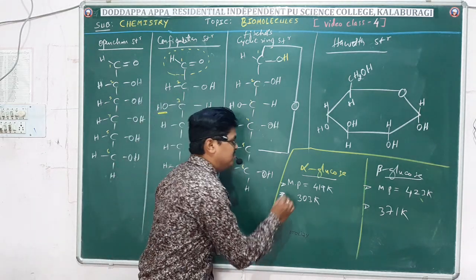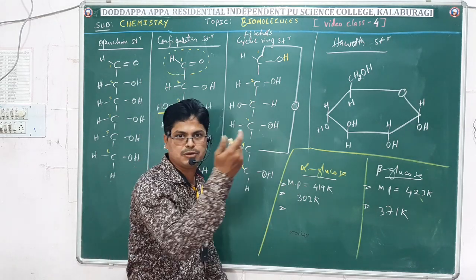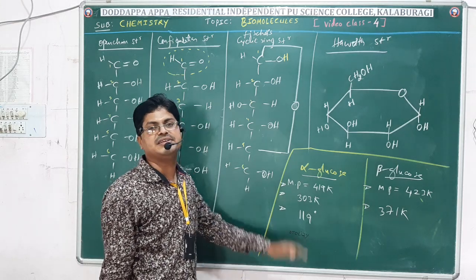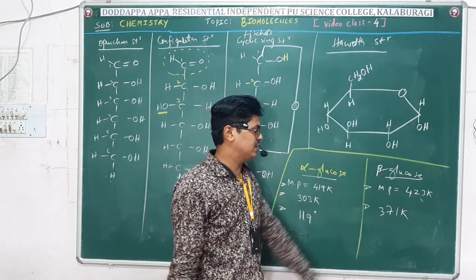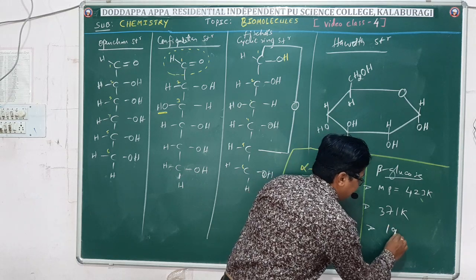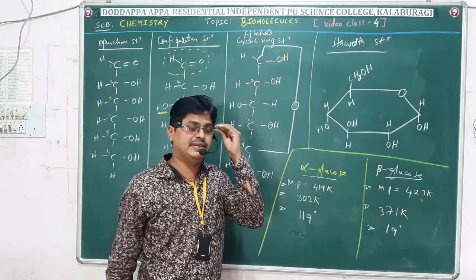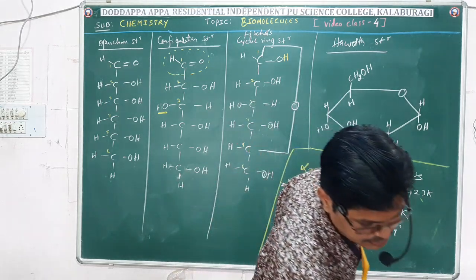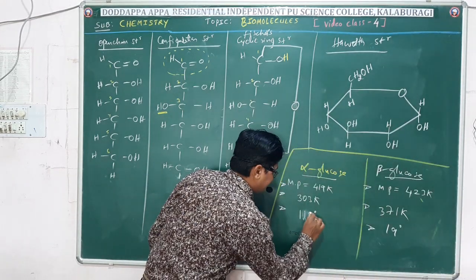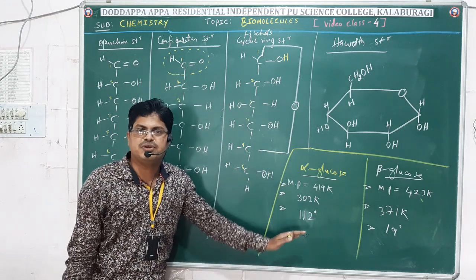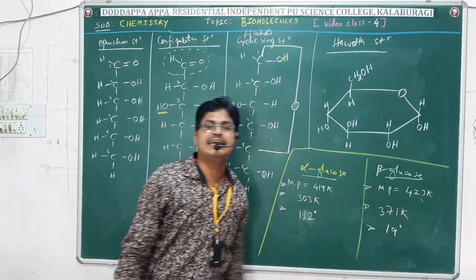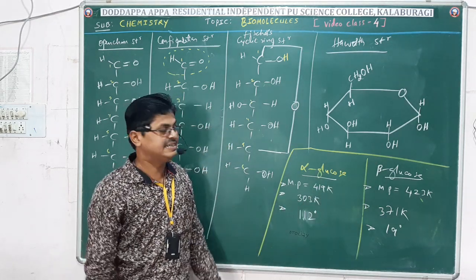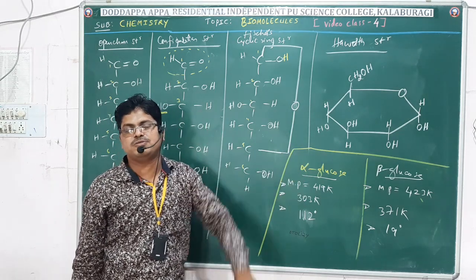Also, alpha glucose has an optical rotation of 112 degrees, whereas beta glucose has an optical rotation of 19 degrees. This means the optical rotations of the two glucose forms are also different. That indicates glucose exists in two forms.